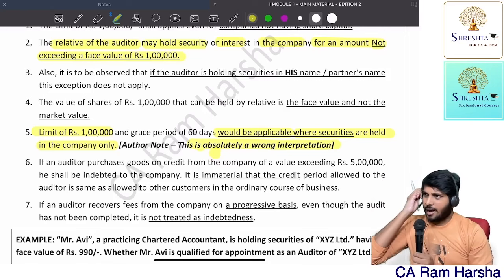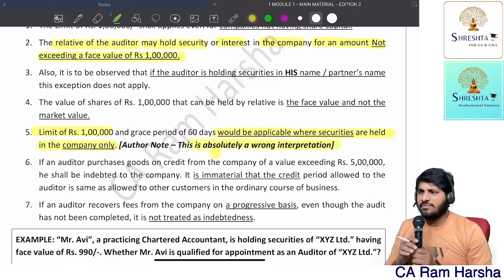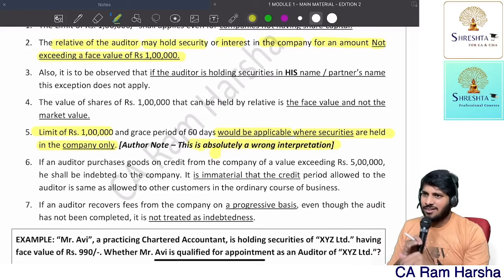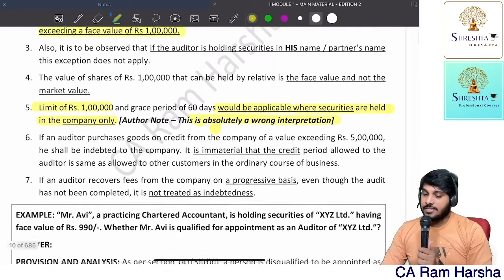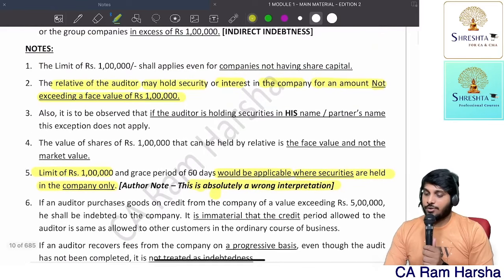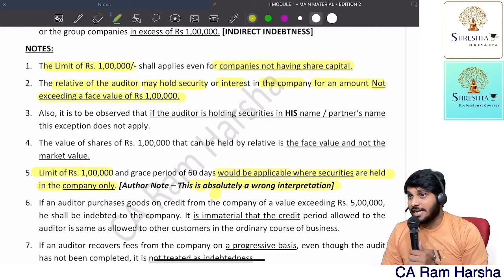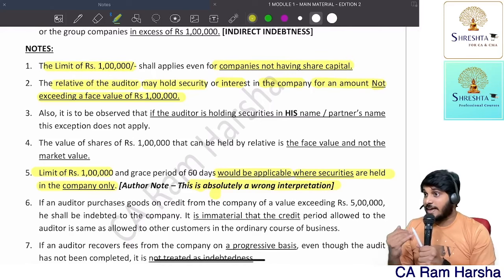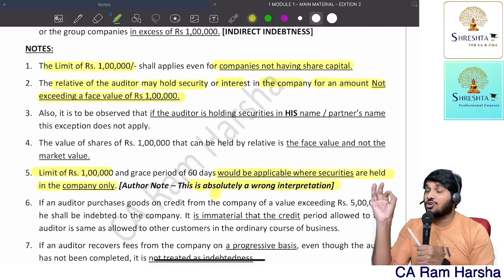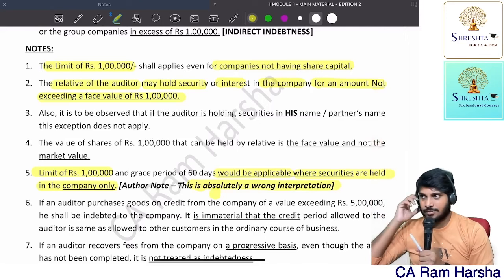Sir, okay, up to 1 lakh face value security. What if that is a company limited by guarantee? In that case, we will see guarantee value. The limit of 1 lakh shall apply even for a company not having share capital. Suppose a shareholder gave guarantee at the time of incorporation, then guarantee value should be up to 1 lakh. Clear or not?